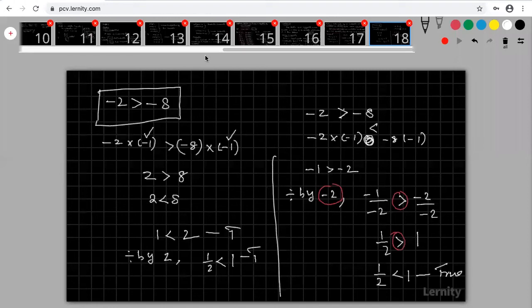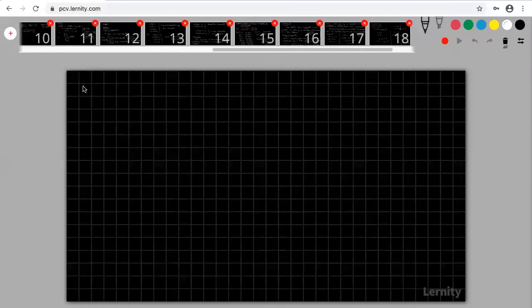Right, very good. Yes, Jivita, in inequality you don't cancel it. We'll discuss some problems, you'll get an idea. Come to the problems.